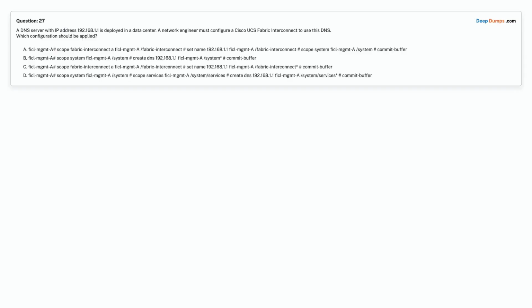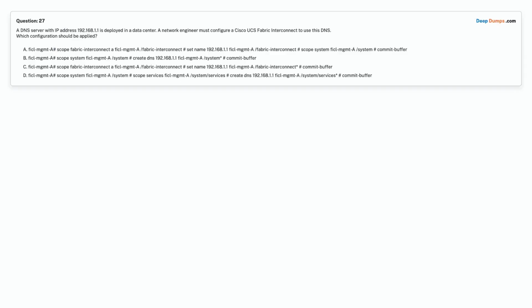Question 27. A DNS server with IP address 192.168.1.1 is deployed in a data center. A network engineer must configure a Cisco UCS fabric interconnect to use this DNS. Which configuration should be applied?